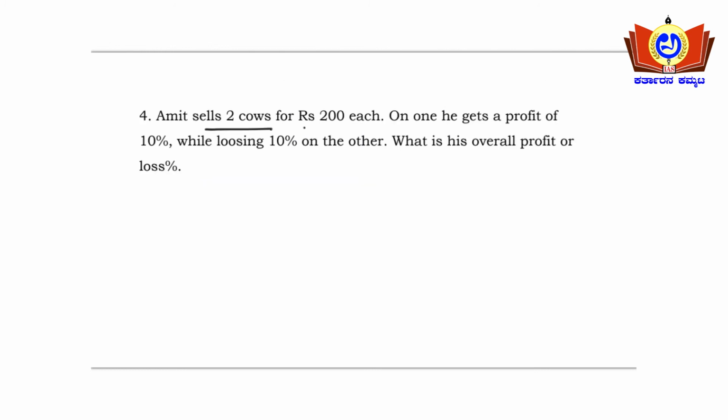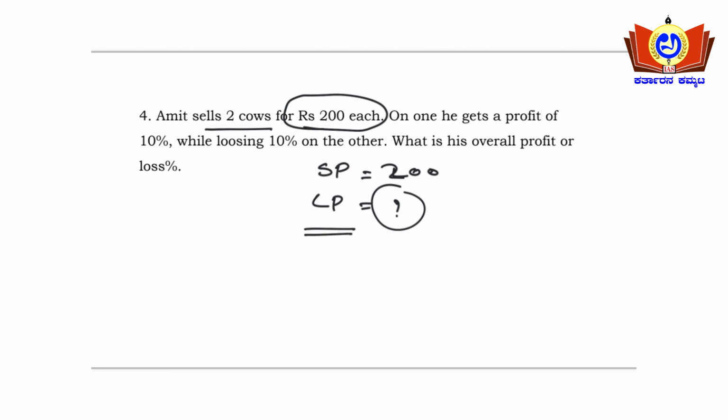Amit sells 2 cows for rupees 200 each. Selling price is 200 each. Cost price they have not given here. In the earlier question the cost price was the same and the profit and loss were the same, so hence there was no gain. Here cost price is not given, selling price is given. On one cow he gets a profit of 10% while losing 10% on another. So what is his overall profit or loss?